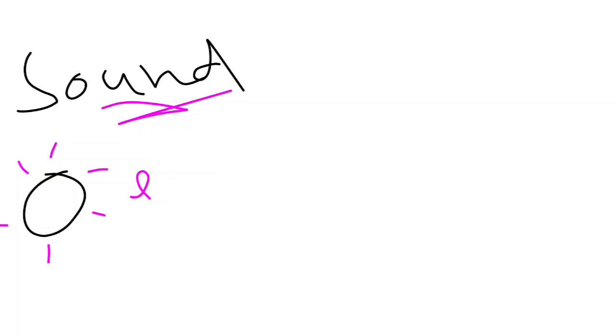This is just for making the concept understandable. The vibrating body transfers this energy into a molecule close to it, probably an air molecule.